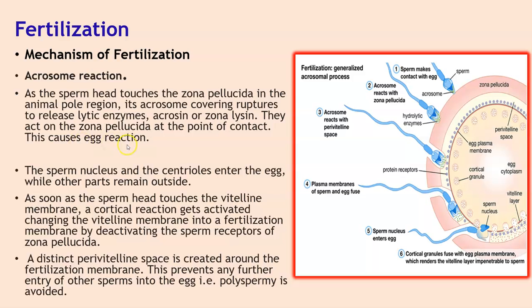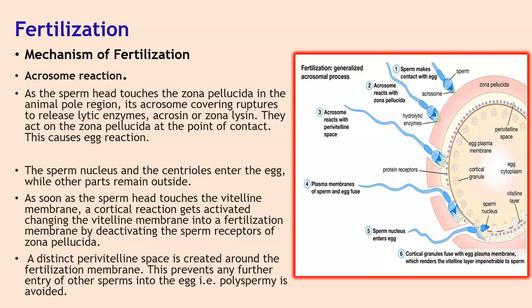This causes the egg reaction. Now, what is this egg reaction? A small fertilization cone or a cone of reception is formed on the egg membrane. Here, can you see a small cone being formed? This cone is called the cone of reception. The sperm head comes in contact with this cone. It results in production of a weak wave of depolarization. The plasma membranes of both the cells dissolve at the point of contact. So when this cone is formed, you can see that both the membranes are getting dissolved.